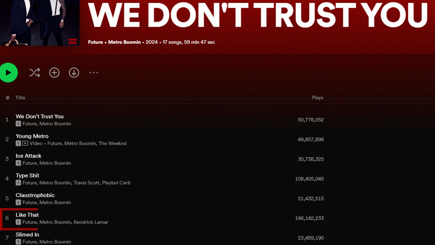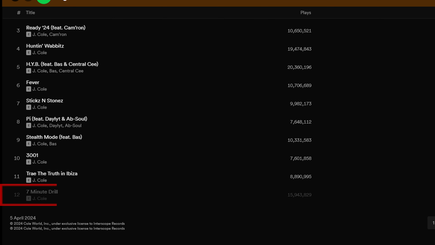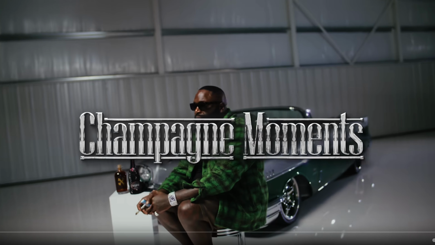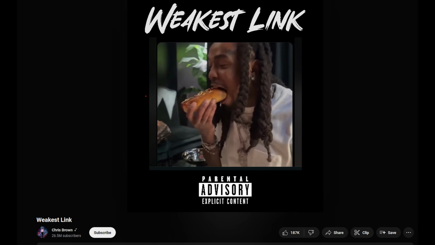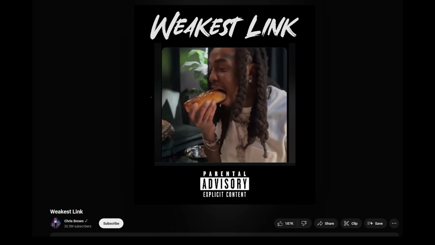Recently the rap world's been going crazy with diss tracks. It all started with Kendrick Lamar, Drake and J. Cole on Like That by Metro Boomin and Future. After that, J. Cole responded but later apologized and deleted it. Drake responded with a track called Push Ups, where he also dissed Rick Ross. Rick Ross replied. Since then, Chris Brown also came swinging for Quavo on a track called The Weakest Link, and Quavo's also responded to that.